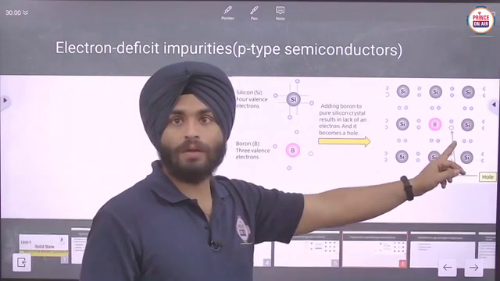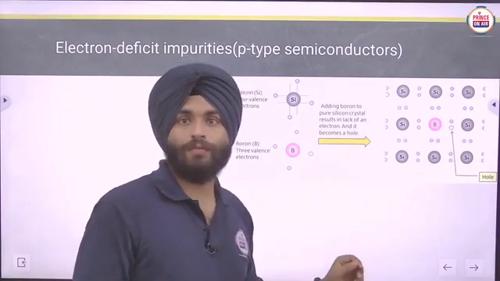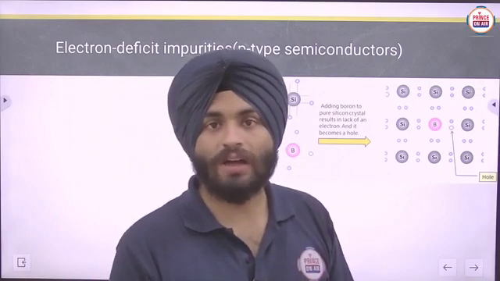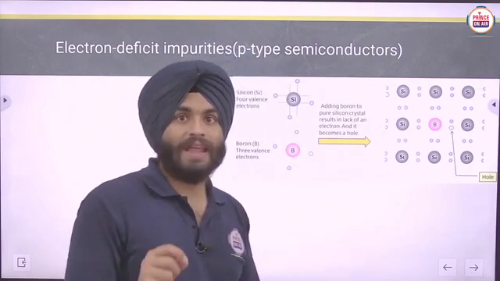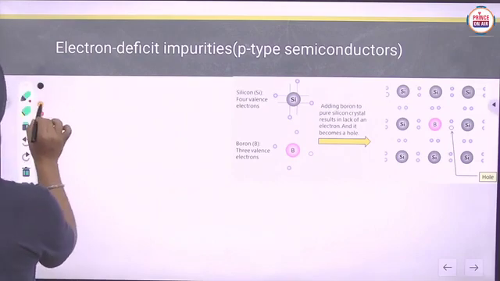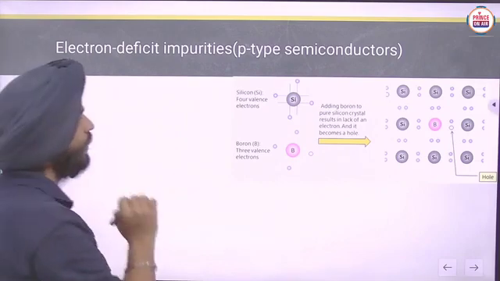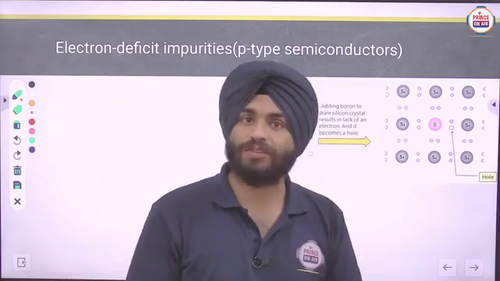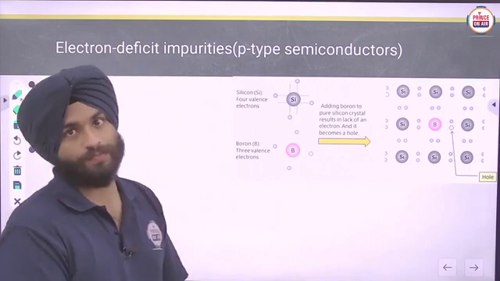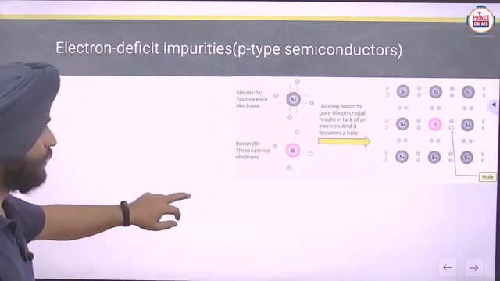That particular hole is responsible for the conduction, and we consider that hole to be of positive charge. So that's why it is a p-type semiconductor, also known as electron deficit impurities. Clear?